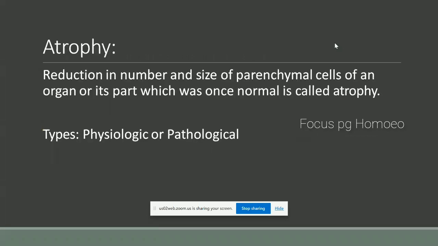These are the pathologic changes. These are the conditions under hypertrophy. Then the next one is atrophy.